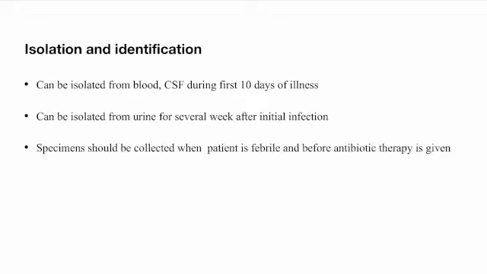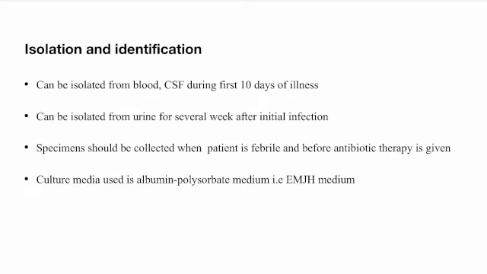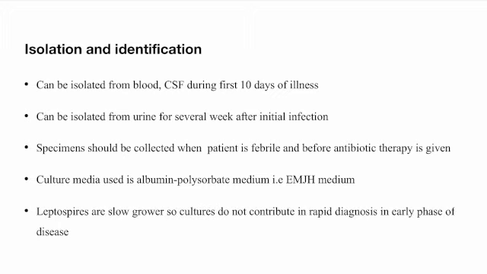Isolation and identification can be done from samples like blood and CSF during the first 10 days of illness. It can be isolated from urine for several weeks after initial infection. The specimens should be collected when the patient is febrile and before antibiotic therapy is given. The culture medium used is albumin polysorbate medium, that is EMJH medium. Leptospires are slow growers, so culture does not contribute to rapid diagnosis in the early phase of the disease.